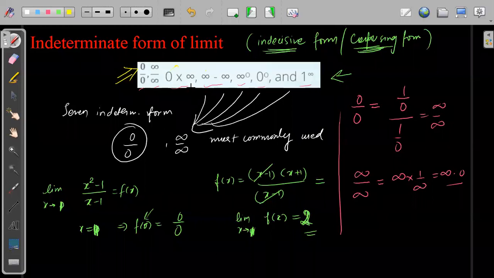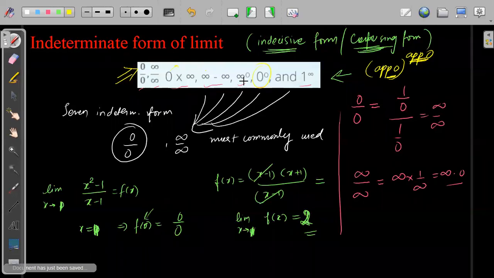We are not talking about exact 0. This is approaching 0 to the power approaching 0. Now this 0 can be approached from the positive side or from the negative side also. Understood? Approaching will make a lot of difference.